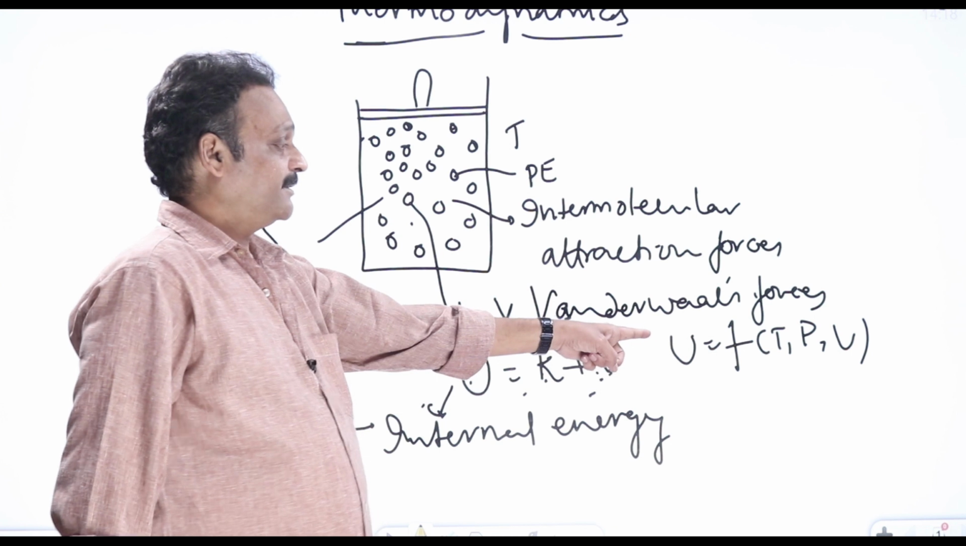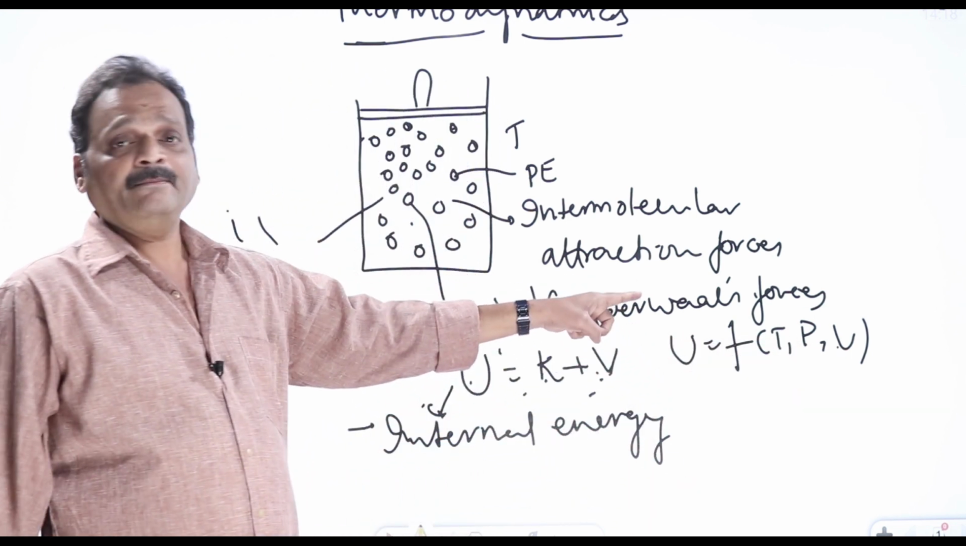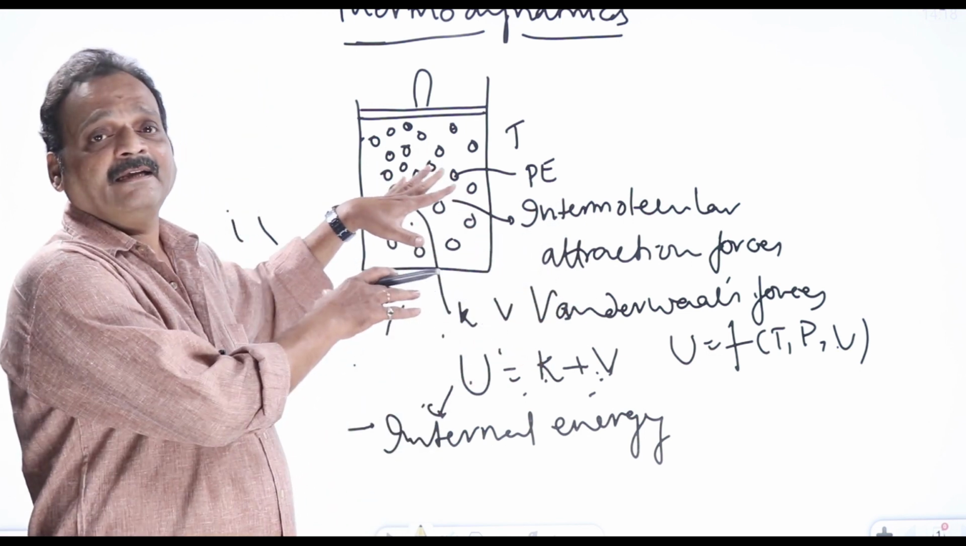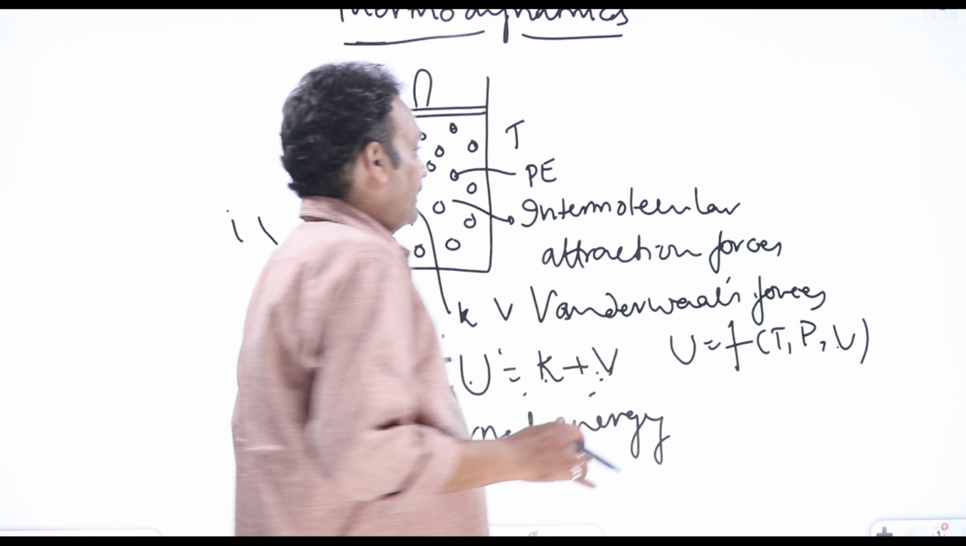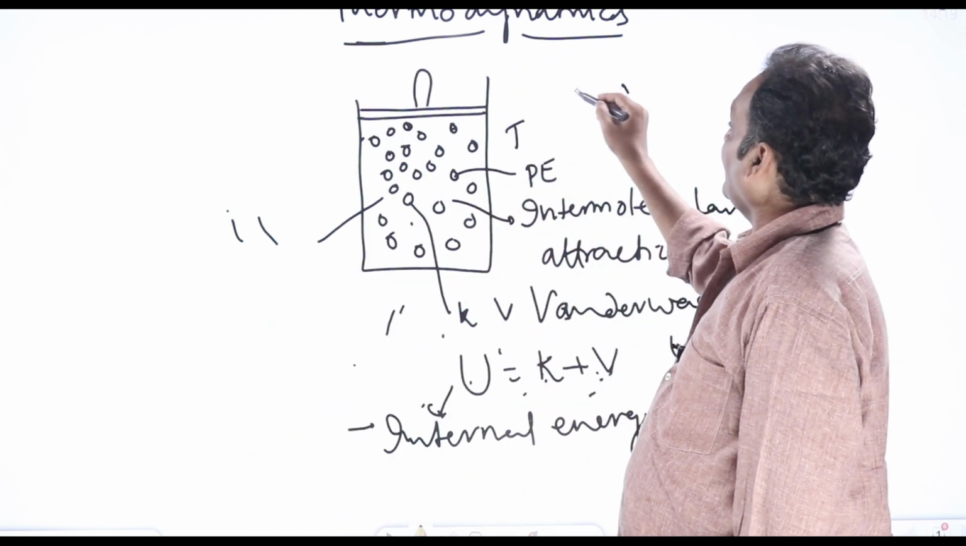U is a function of T comma P comma V, we write. This is about a gas, or a real gas we call. Okay, right? Now, what about an ideal gas?